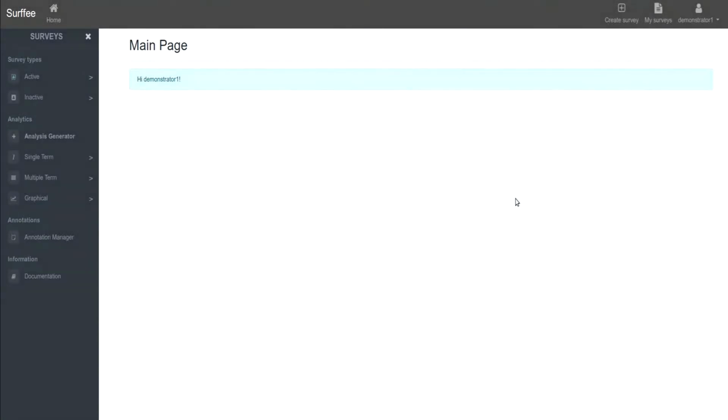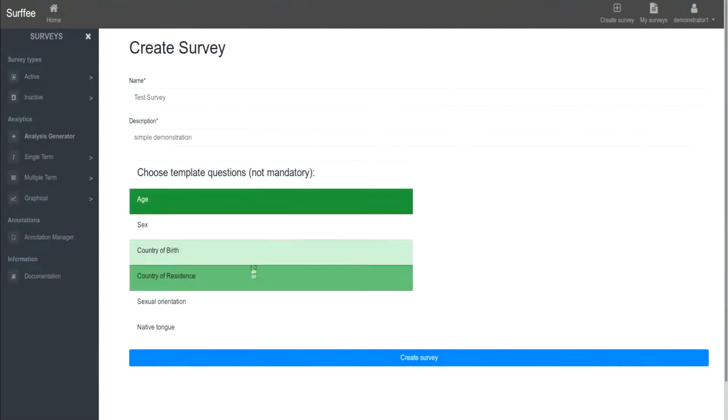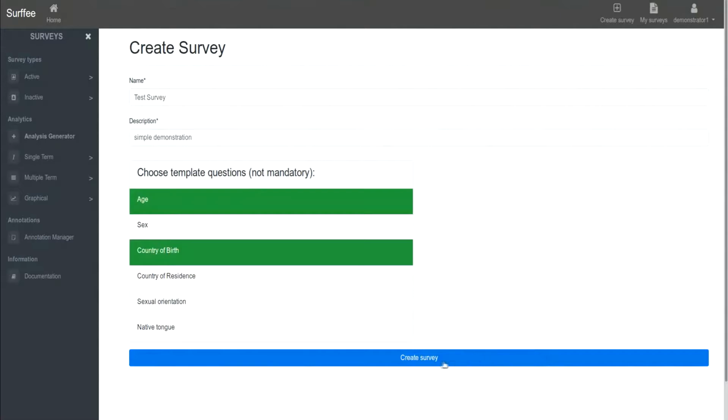It's time to create our first survey. We can navigate to the creation page in the dashboard in the top right. Firstly, we want to name the survey. The description can explain the goal of the survey to your respondents, and the personal information questions will help the system find patterns in the results.